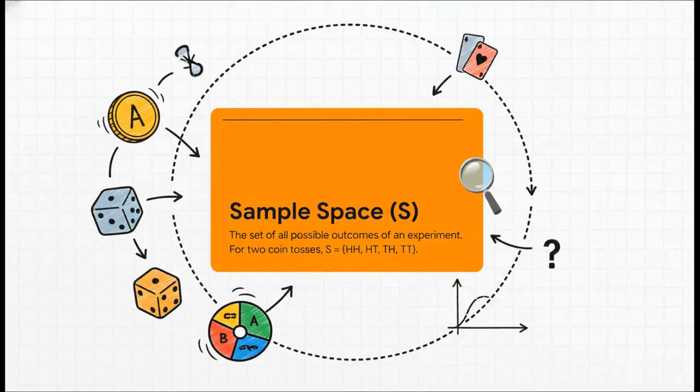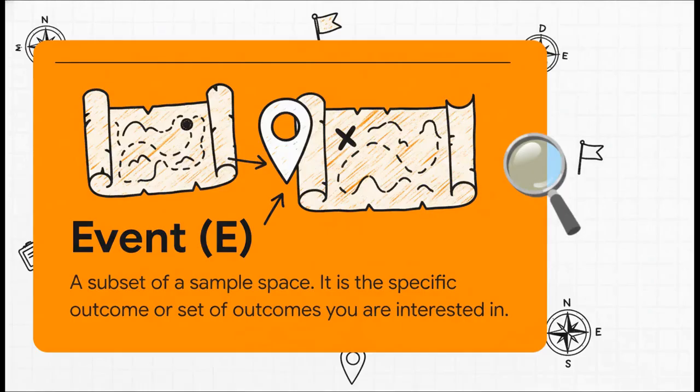Next up, we have the sample space. I want you to think of this as the complete map of everything that could possibly happen. For any experiment, this is the list of every single outcome. If something isn't in the sample space, then it's just not possible. So if the sample space is the entire map, an event is like the destination we're actually interested in. It's the specific outcome, or maybe a group of outcomes, that we want to figure out the odds for.